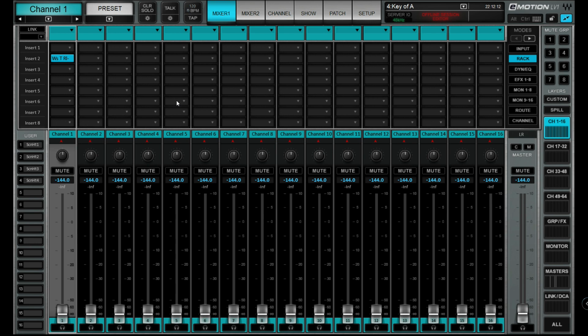So that is how you connect a Stream Deck to Wirecast. Not Wirecast, Stream Deck. That is how you connect a Stream Deck to Emotion LV1.